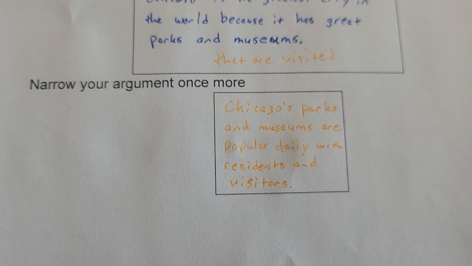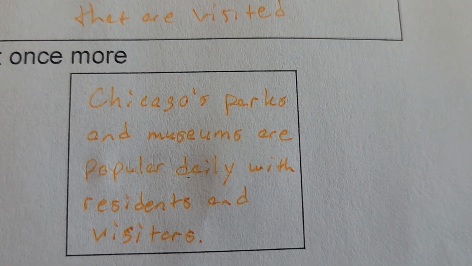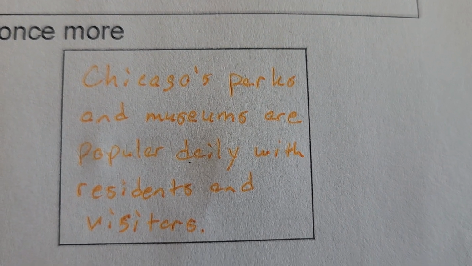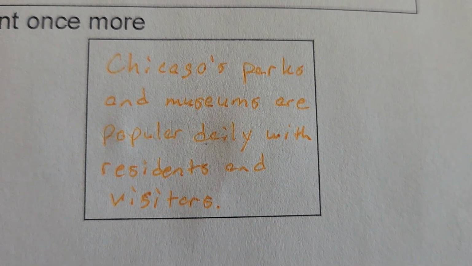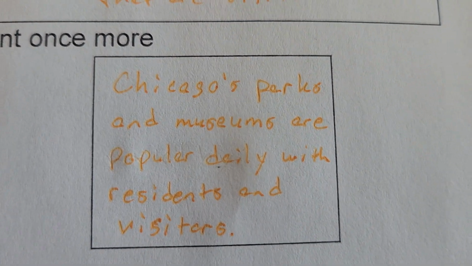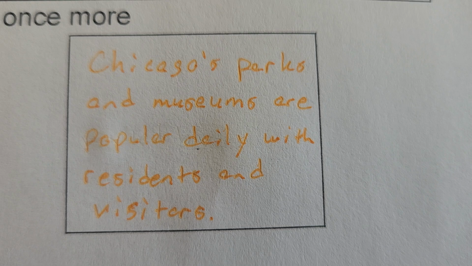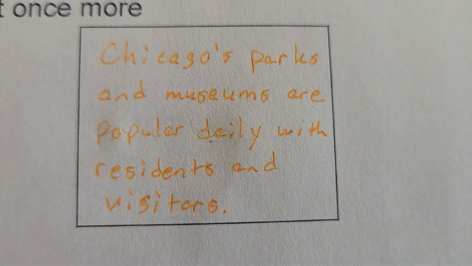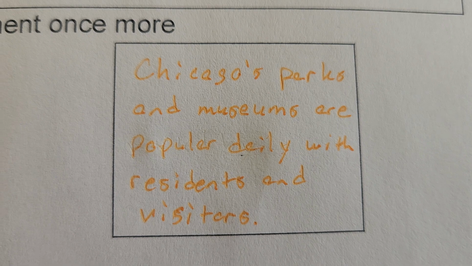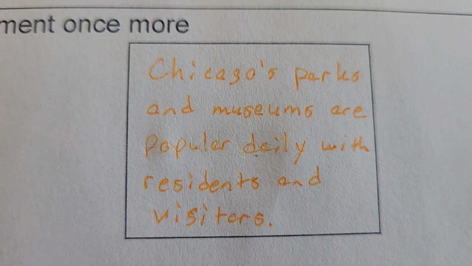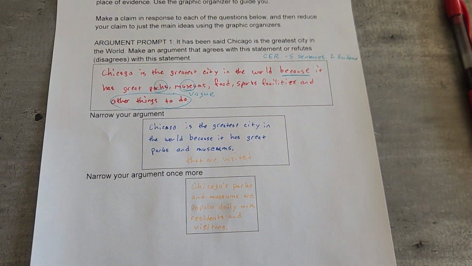Okay, so for this last part, as we actually narrow our argument once more, we went simply to Chicago's parks and museums are popular daily with residents and visitors. This way we can focus our evidence, focus our reasoning on, specifically the parks and museums, and then our reasoning can explain how the great parks and museums and the people visiting them makes Chicago the greatest city in the world. We don't have to have that whole part all the way in there. So there's your complete part.